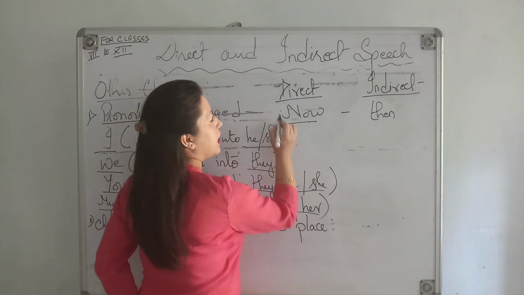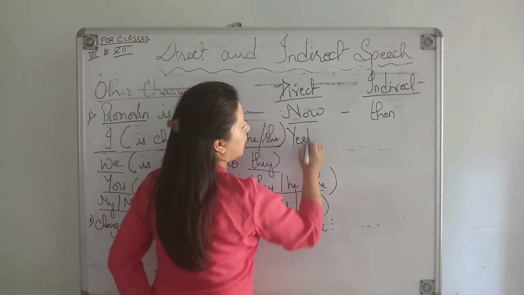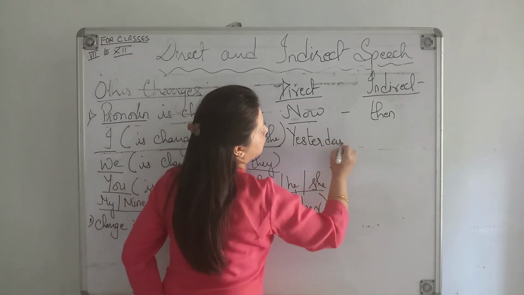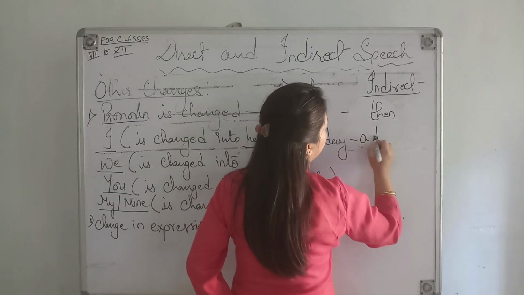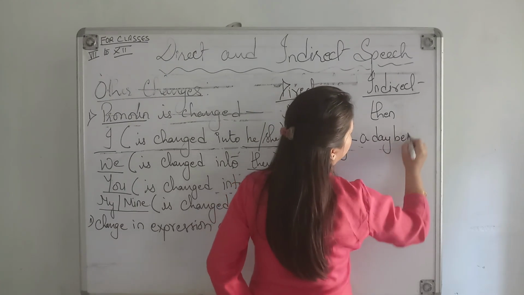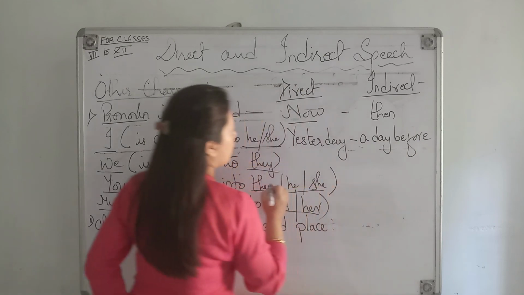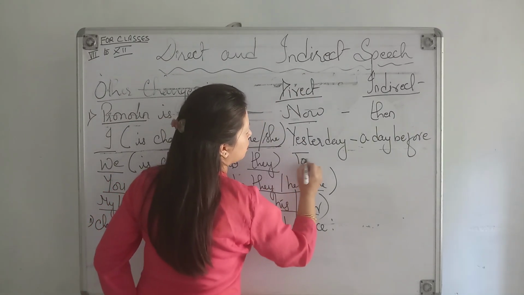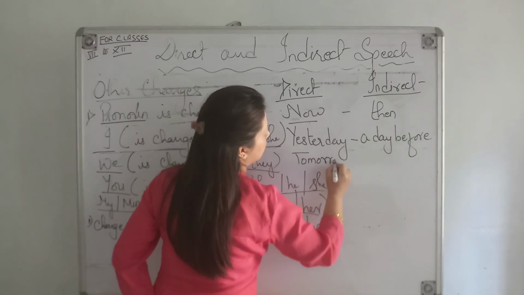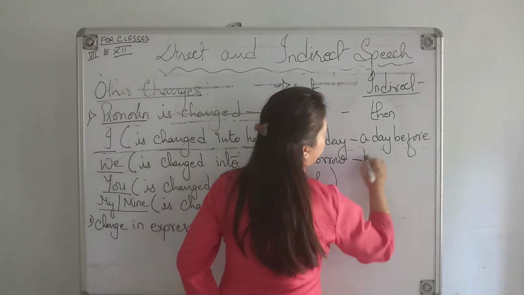Next, if in a direct speech there is yesterday, you need to change it into a day before. Again, in that way, if there is tomorrow, it becomes the next day.